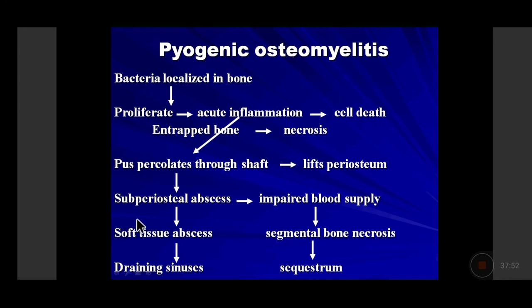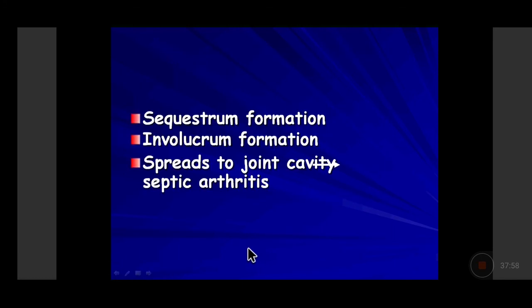If we have not stopped it at this location, there will be formation of a soft tissue abscess, leading to draining sinuses. So what are the complications which can occur? Sequestrum occurs. Now, any inflammation which goes beyond this time will also lead to formation and proliferation of the osteoblast. So the repair simultaneously starts occurring at this time, and the new bone which starts occurring around the abscess wall is called the involucre.